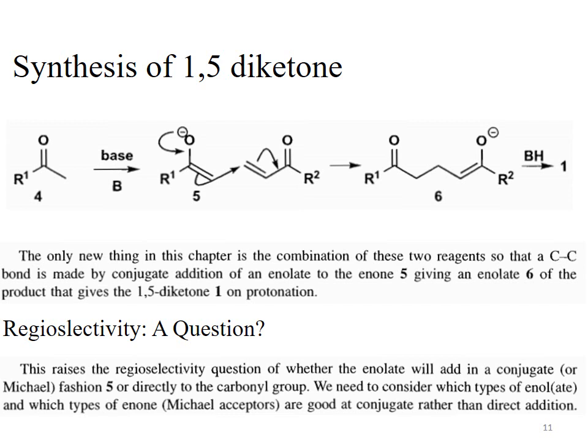Similarly, very nucleophilic species give direct addition product, and less nucleophilic species like the enol, enolate and enamine give us 1,4 addition or the Michael addition product, or we can say conjugate addition product.